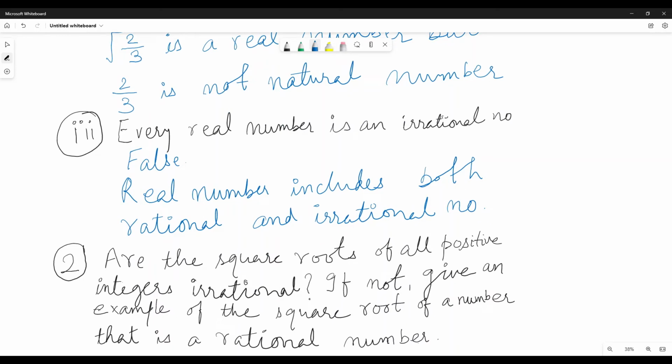Every real number is an irrational number. It's false. Why? Because real numbers include both rational and irrational numbers.